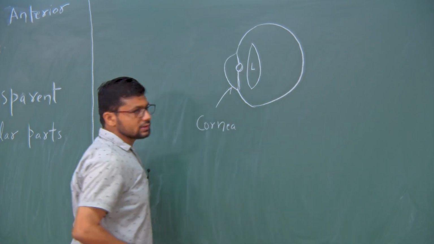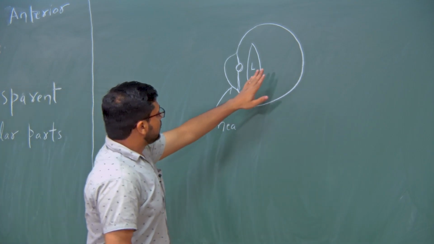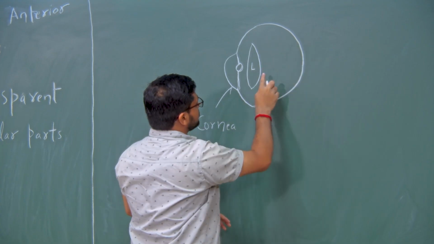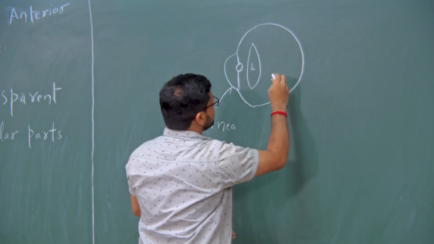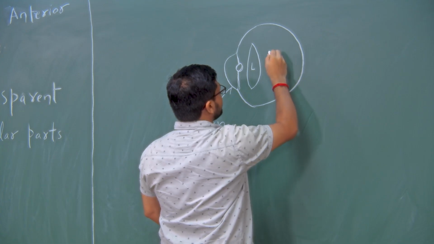So, this is the lens, and behind the lens there is a region called the posterior chamber of our eye.